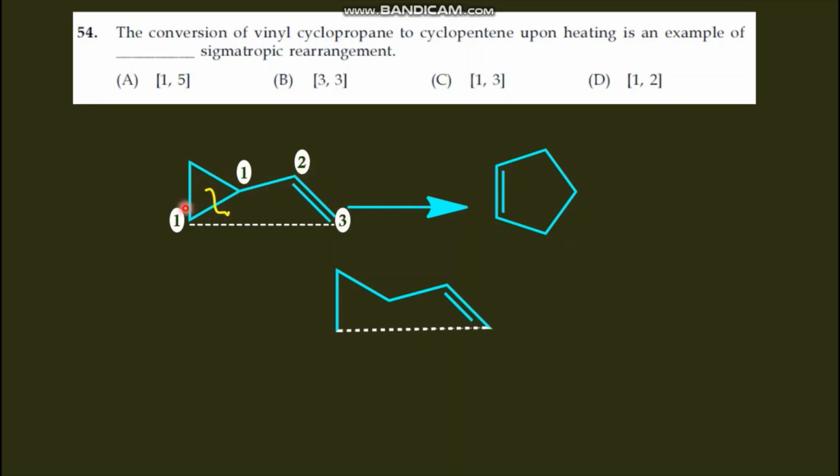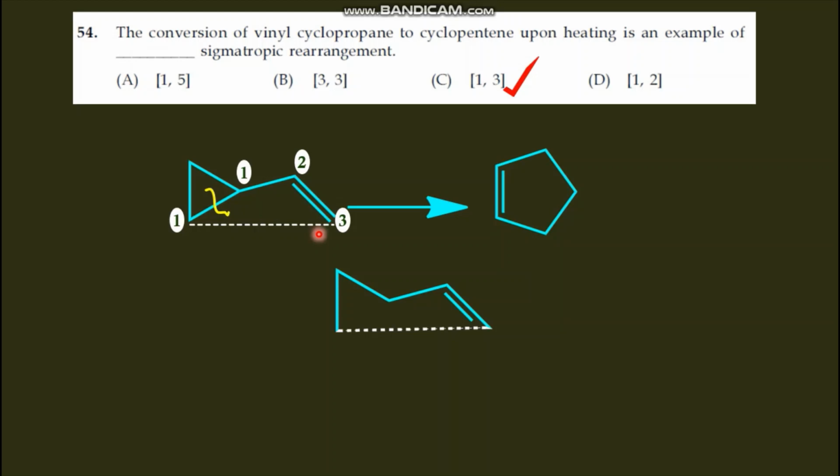There is no change in this carbon, so we don't need to include this carbon. Here the bond is breaking, so we put 1, 1, and one bond is forming here. So the bond is forming between 1 and 3, and this is a 1,3 sigmatropic rearrangement.